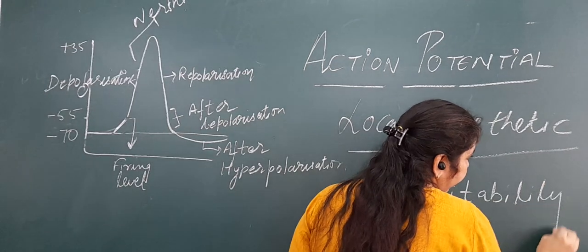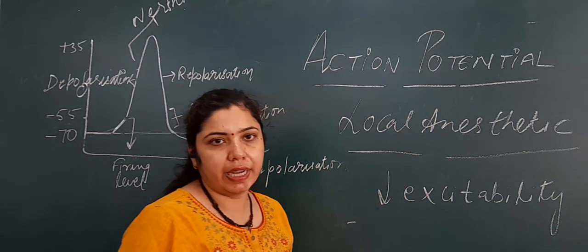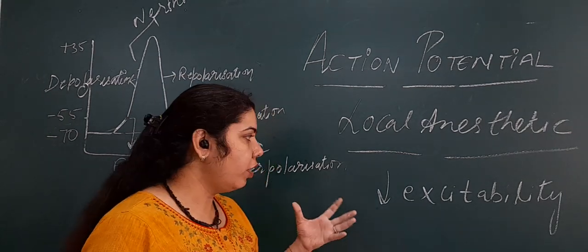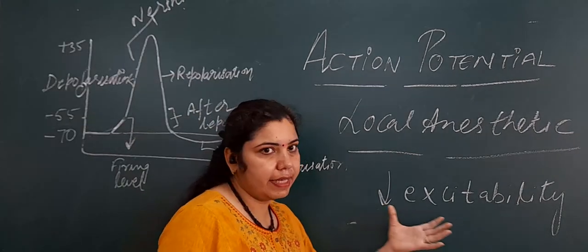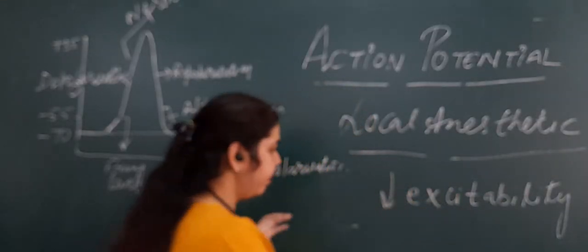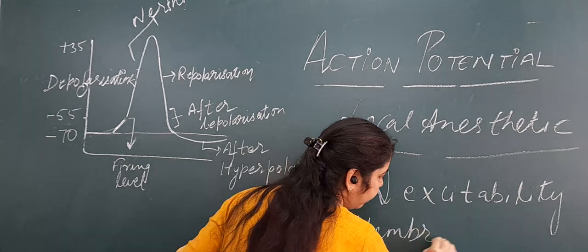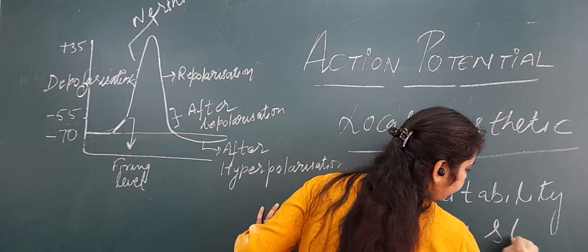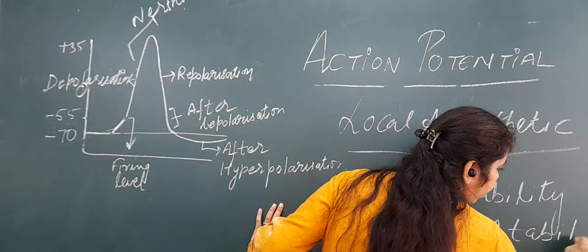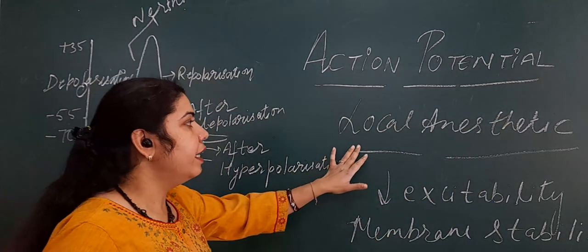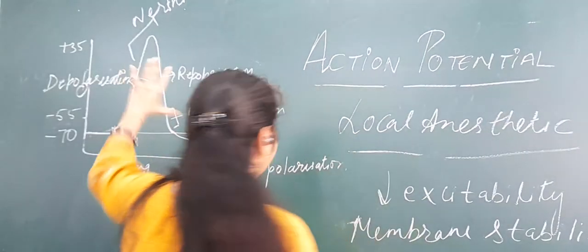Local anesthetics like cocaine and tetracaine are usually given to block sensation. They are also called membrane stabilizers. Why are they called membrane stabilizers?